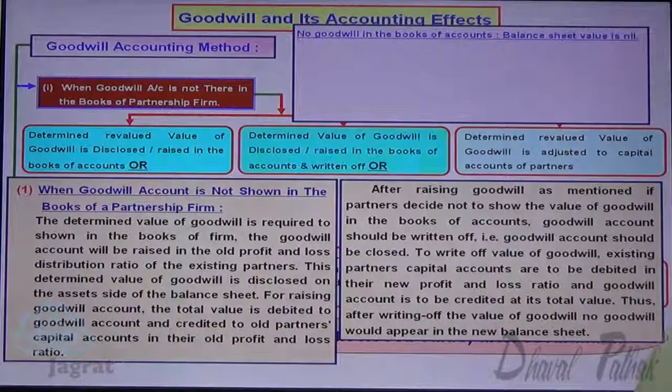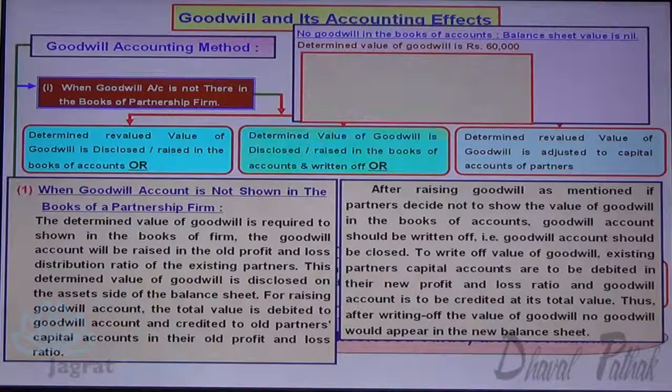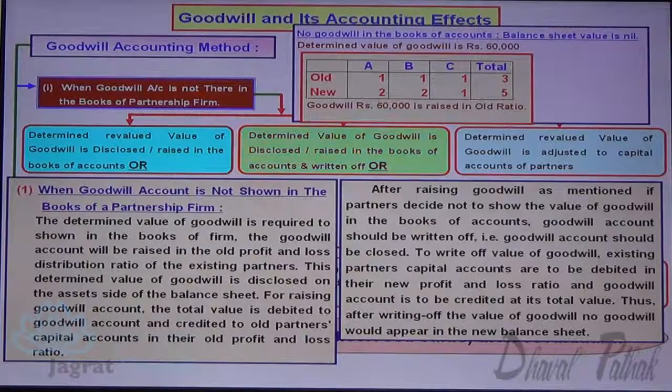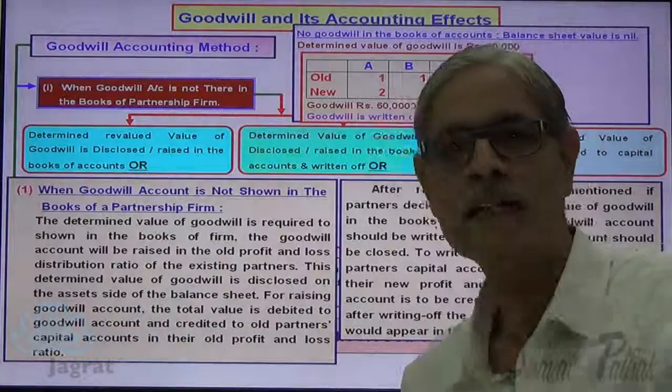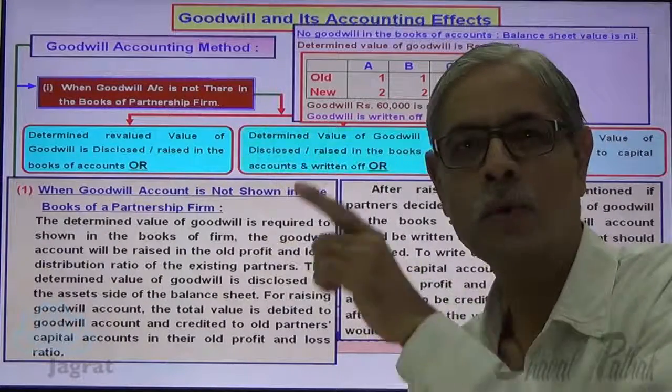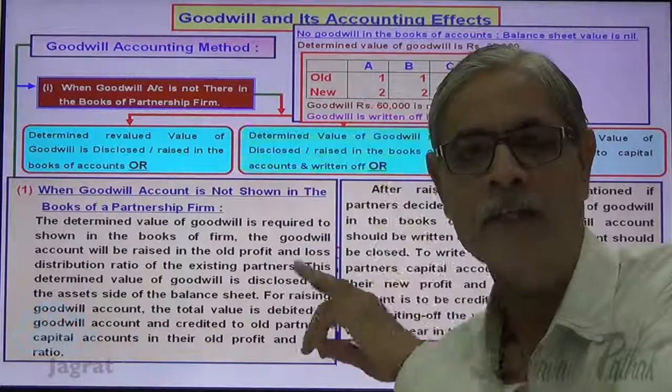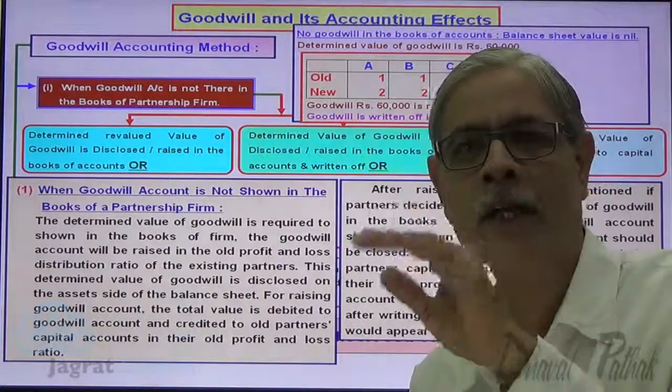Look at it. There is no goodwill in the books. Determined value is 60,000. The names of the partners are A, B, C. Their old profit sharing ratio is 1:1:1. New profit sharing ratio is 2:2:1. The valuation of goodwill is 60,000. So goodwill is raised in the old ratio, and the same goodwill of 60,000 is written off in the new ratio. Now what's the journal entry when the goodwill is raised? Goodwill account debit, to A's capital account credit 20,000, to B's capital account credit 20,000, to C's capital account credit 20,000. Now goodwill is to be written off.